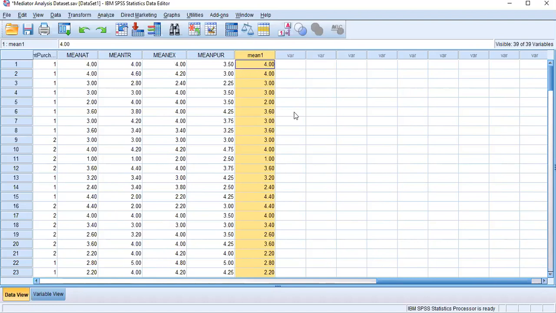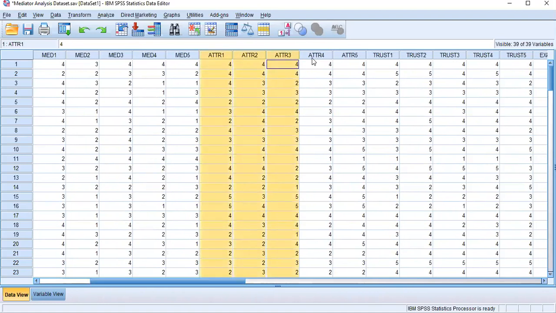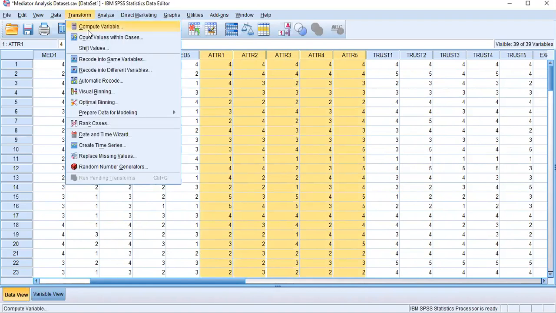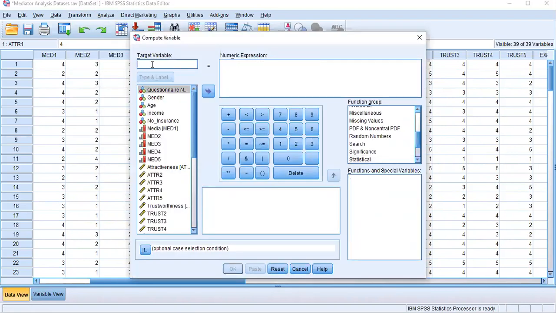Now this is my mean value calculation for these 5 measurement items of attractiveness. Right? I will do another one for your understanding. Okay, go to Transform, Compute Variable. Just type the short name in here, mean. I'm going for the second one. I'll go to the third one because I have already removed something.